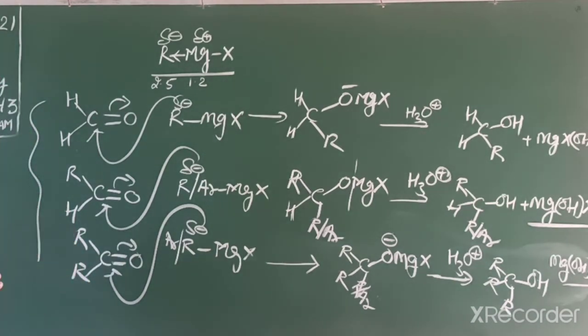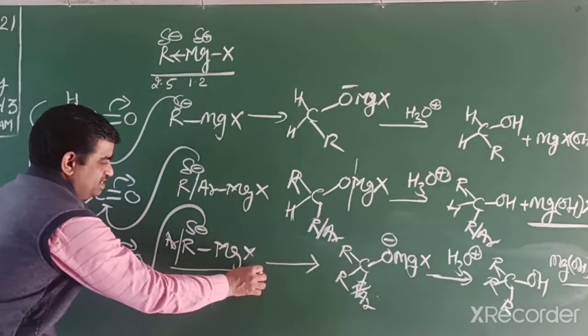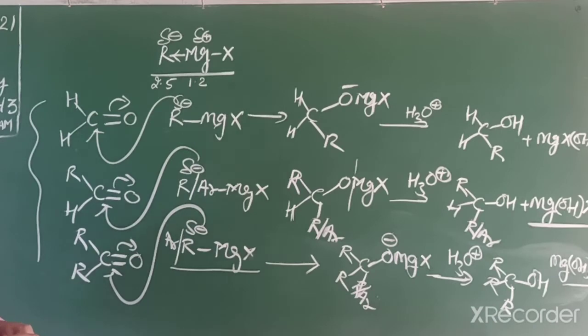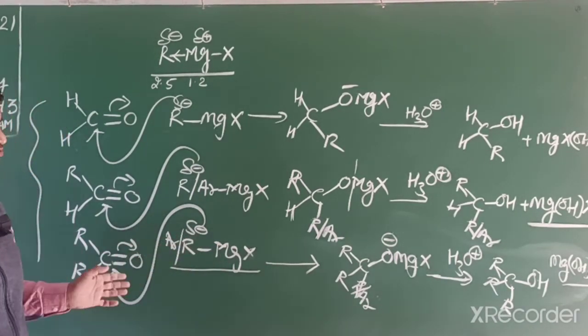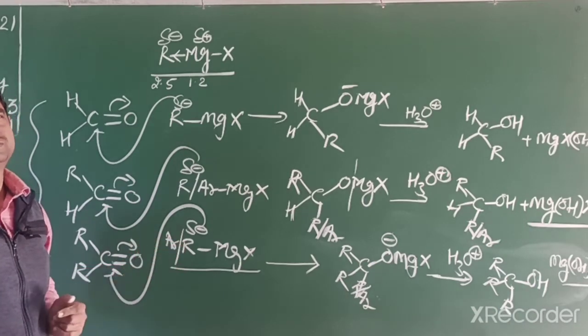And if we want to introduce any aromatic group in this compound, then we have to take aromatic Grignard reagent, means phenyl magnesium halide. So that also we can introduce by this reaction.